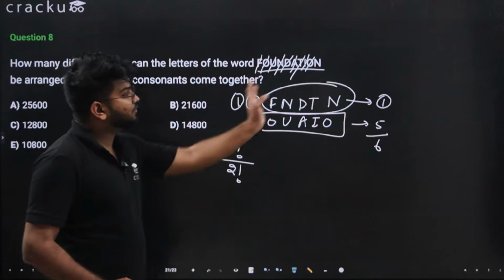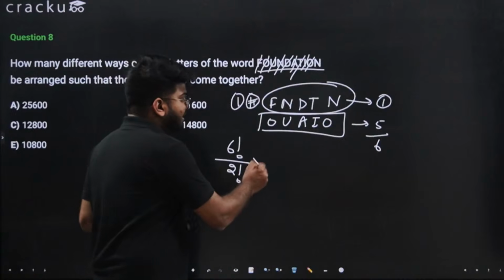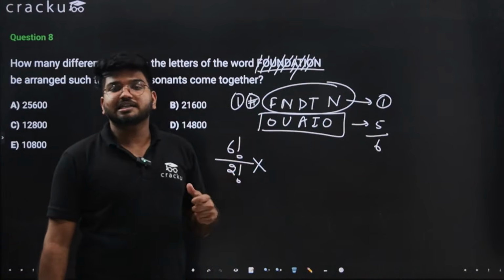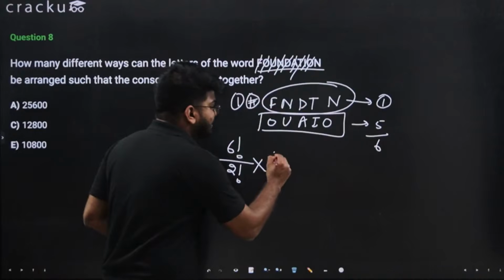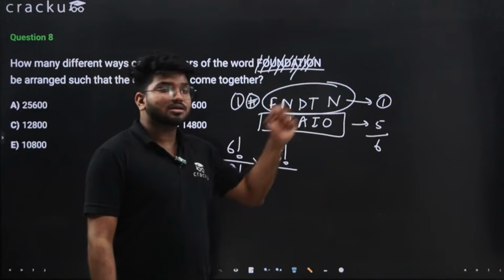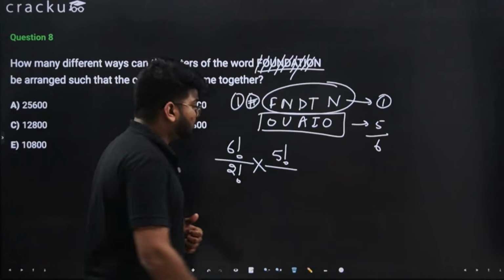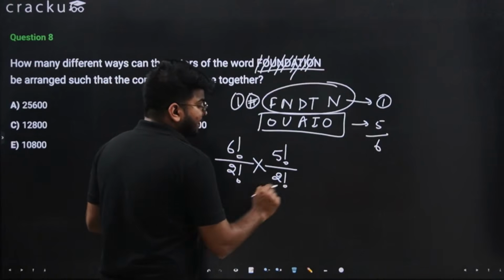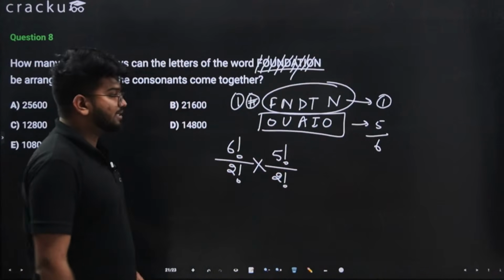Now this is the arrangement for the items. Within that block also, there are 5 items and they can also be arranged. So the 5 items can be arranged in 5 factorial ways. Within that also N is coming twice, so again I have to divide by 2 factorial because N is coming 2 times. This will be the total number of arrangements.